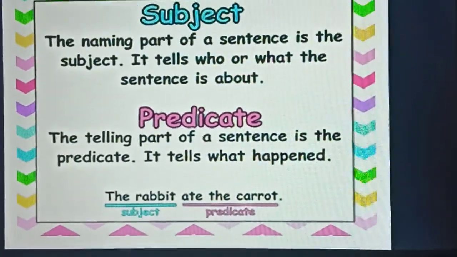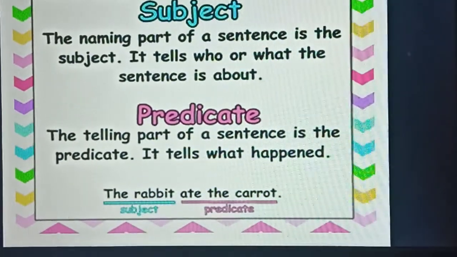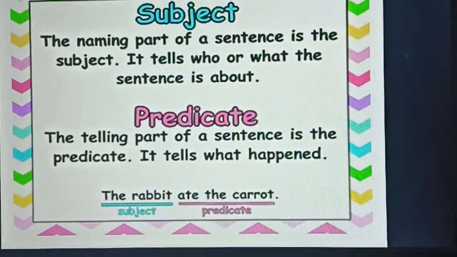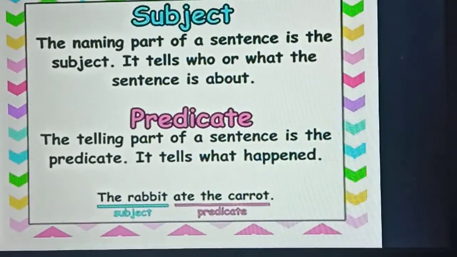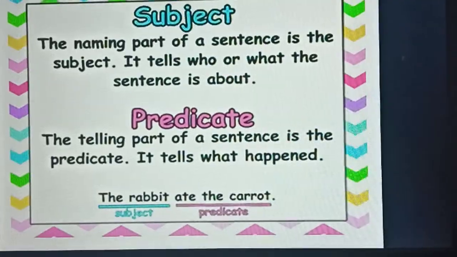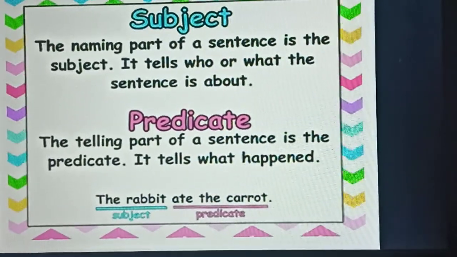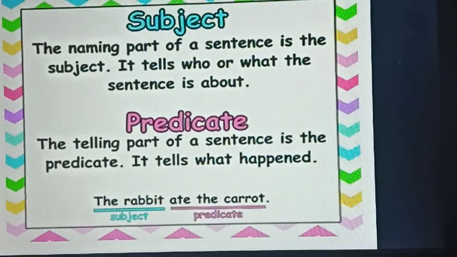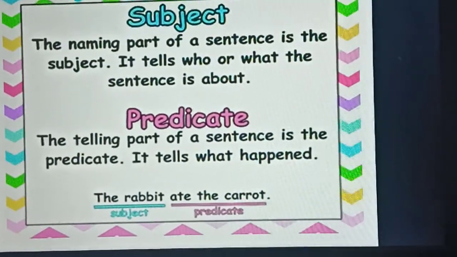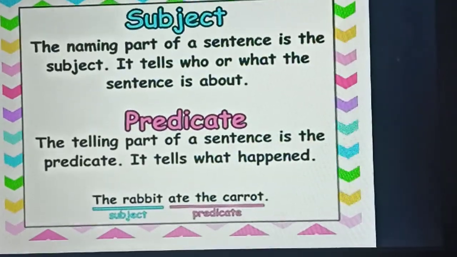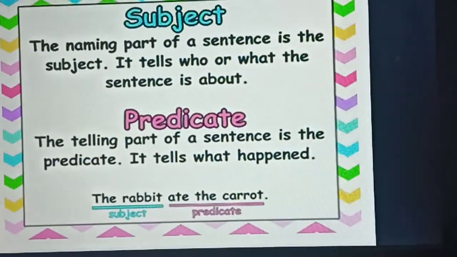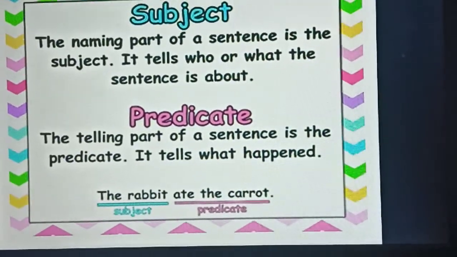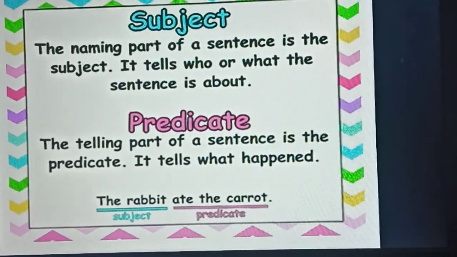Do you understand now? See here, the telling part of a sentence is the predicate. It tells what happened. So again, one more example you can see. The rabbit ate the carrot. Who ate the carrot? The rabbit ate the carrot, isn't it? So the rabbit is the subject. What did the rabbit do? The rabbit ate the carrot. Fine. So he ate the carrot. That is the predicate. Do you understand now, children, what is a subject and what is a predicate?